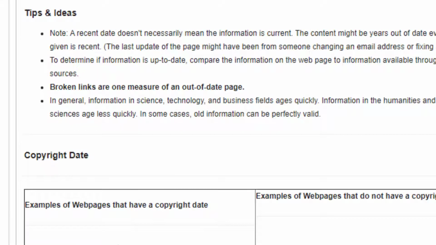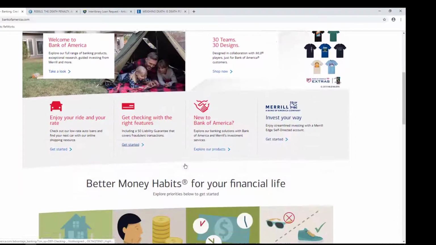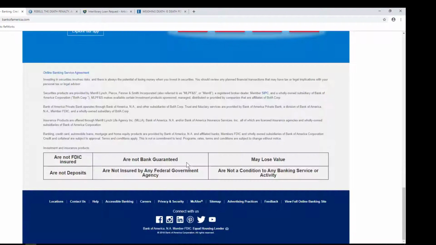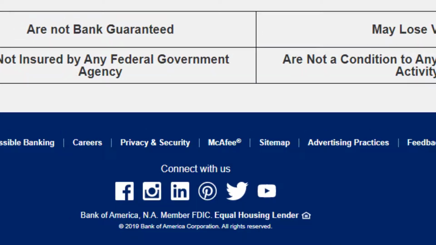In this example here, we're going to click on Bank of America. This is the website for the Bank of America. Is the information on this page current? Well, let's go down to the bottom of the web page. And at the very, very bottom, right here, it says Copyright 2019 Bank of America Corporation. So that's an indication that this web page is up to date.